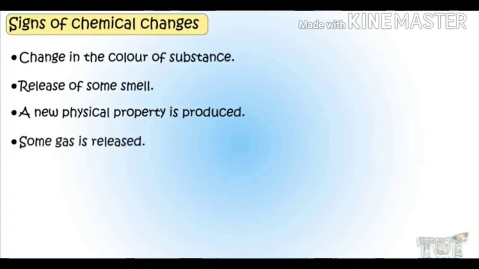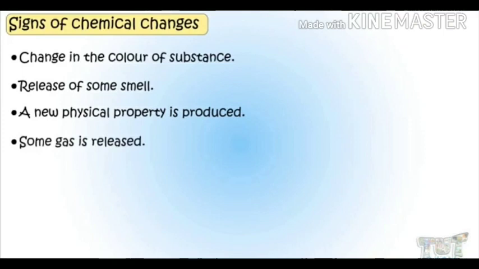So what two points have we already discussed about chemical change? One is that whatever we get is something new, which is different from the original substance. Second, there is some breakage of bonds and some new bonds are formed. After this, let us discuss the signs of chemical change. What changes will you see around you that let you say, yes, this is a chemical change, because these signs can be noticed here.